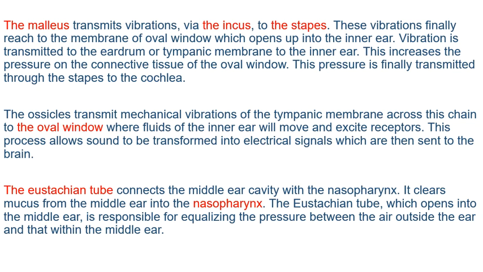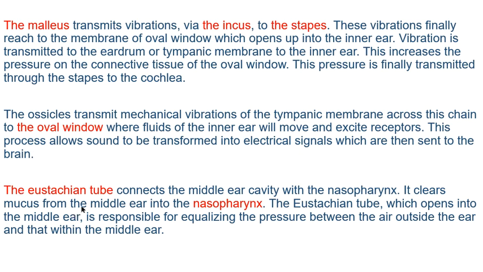When the fluid of the inner ear is vibrated, the receptors connected to the inner ear fluid will be excited, signalling that something is happening in the inner ear. This process allows the sound to be transformed into electrical signals. This vibration changes the sound wave vibrations into electrical signals, which are then sent to the brain.